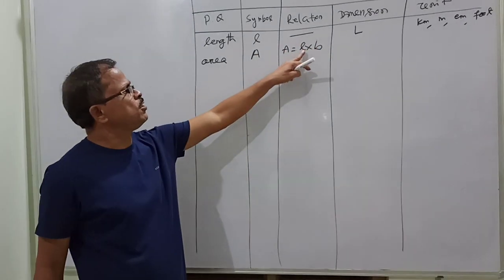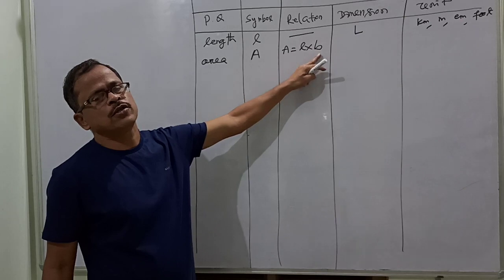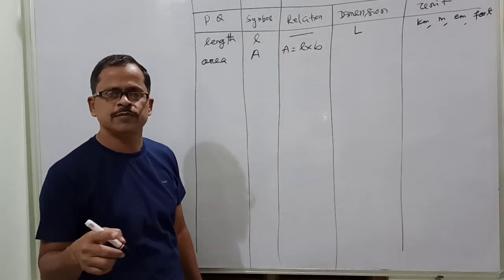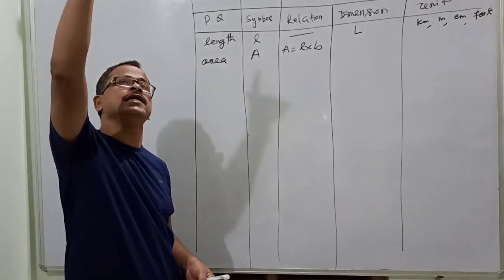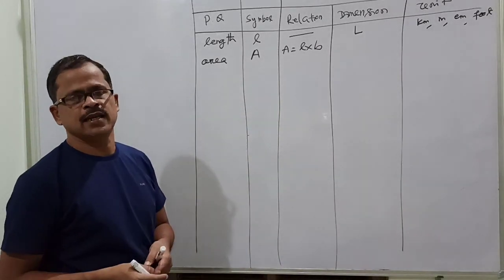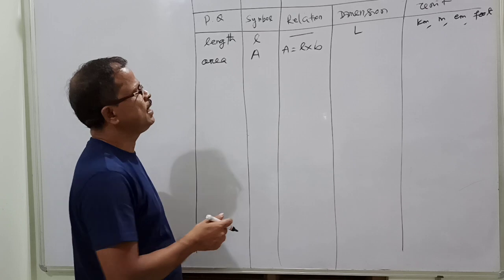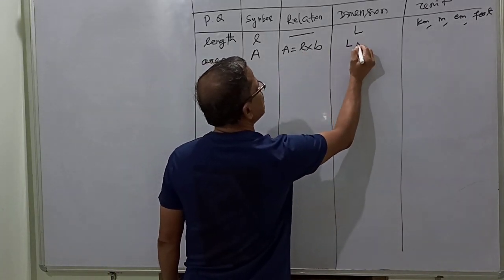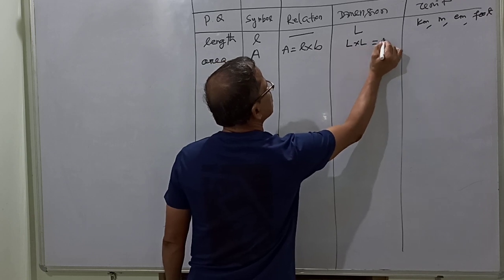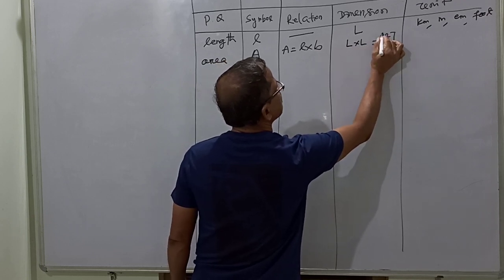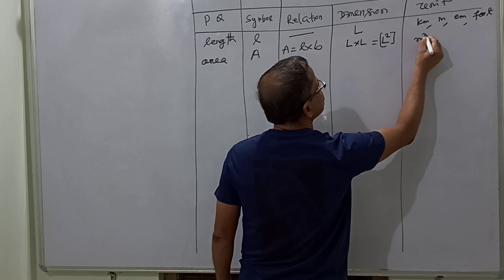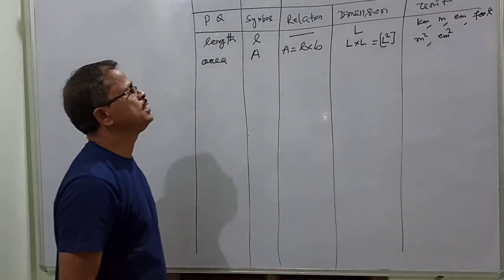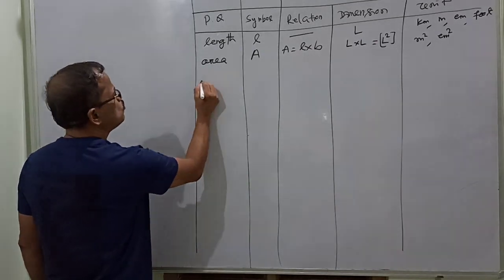Length, breadth, height, radius, perimeter, diameter, depth, all are measured by a scale, in meters, so their dimension is L. So length is L, breadth is L, so L into L is L square. So the dimension of area is L square, unit is meter square, centimeter square, like this. Then come to volume.